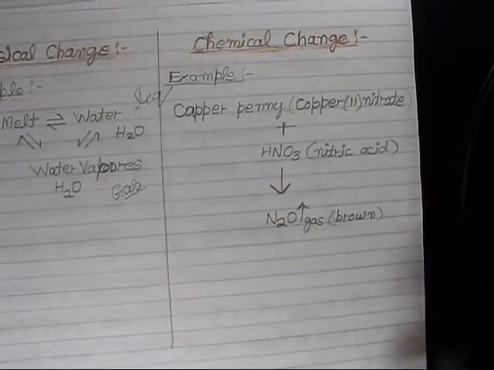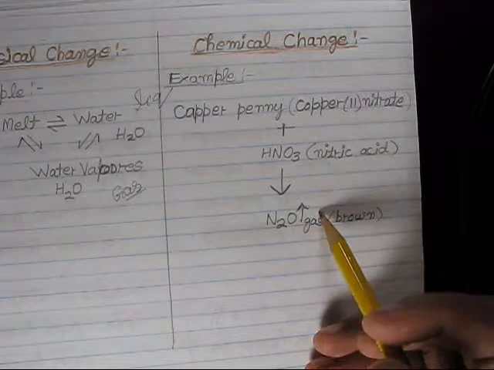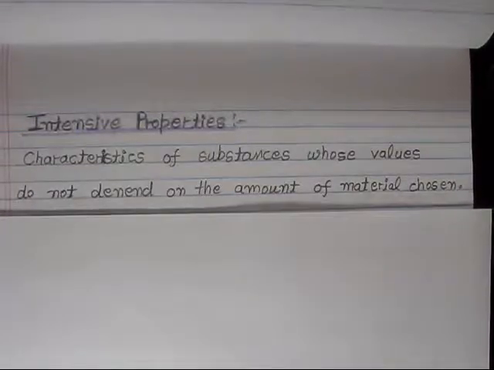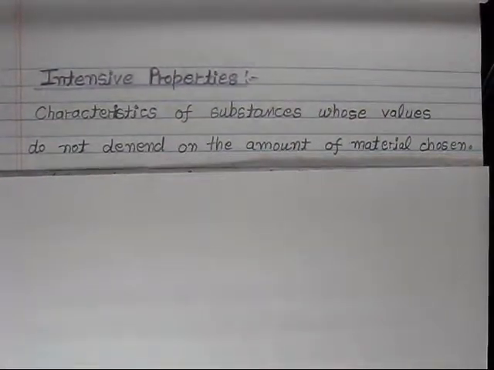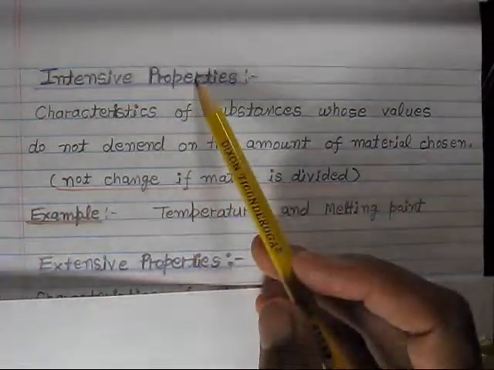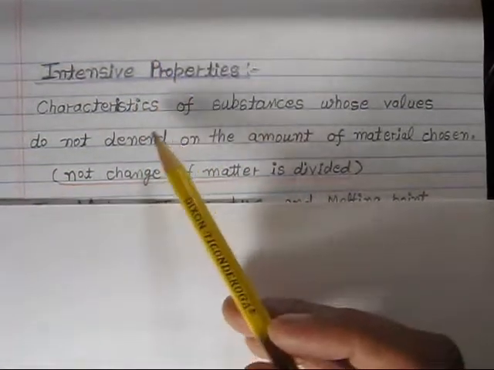So this kind of change, when a substance or matter changes from one form to another, is a chemical change. So let's see the other terminology. In the first chapter, two terms also came up: intensive properties and extensive properties. So what are intensive properties?